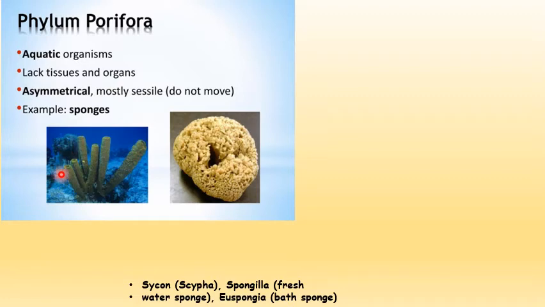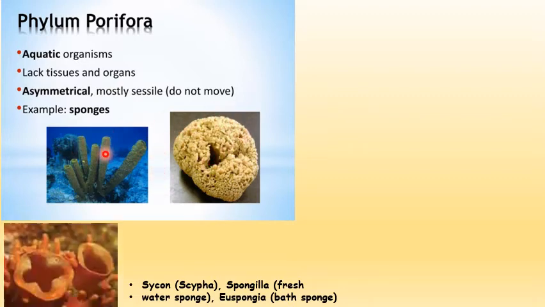And their body shape, you can see most of them, is asymmetrical, which means irregular in shape. And some animals like Hyalonema exhibit a radial symmetric pattern. As you can see from the picture, they are in a circle shape, so they exhibit a pattern of division here. But most of the phylum Porifera sponges exhibit an asymmetrical pattern. So you can see the examples here. These are some examples of the phylum Porifera group.